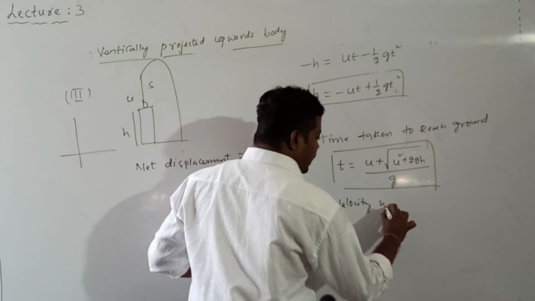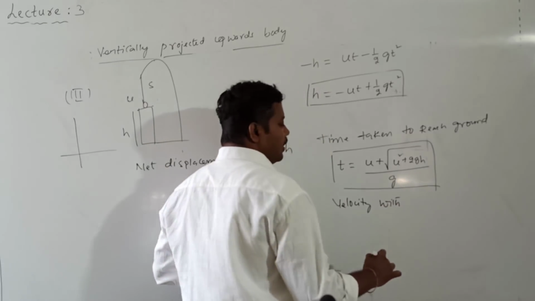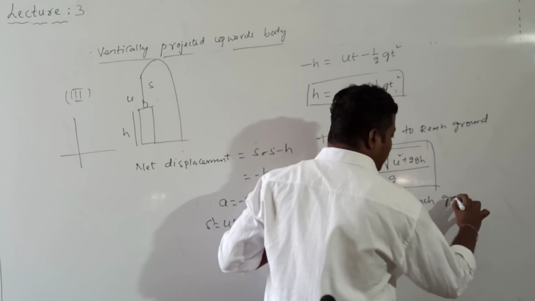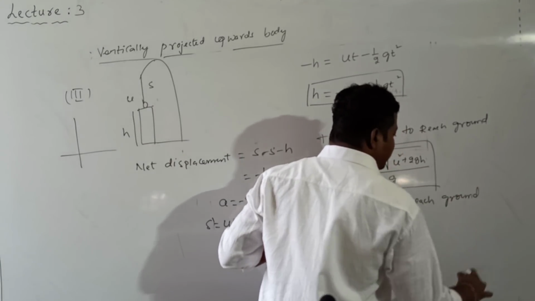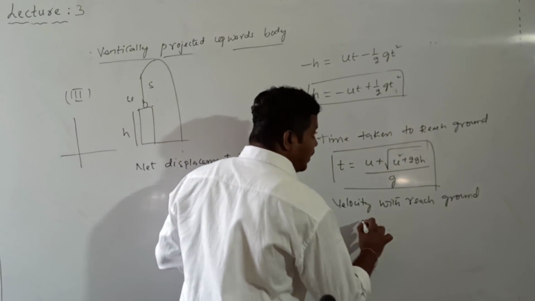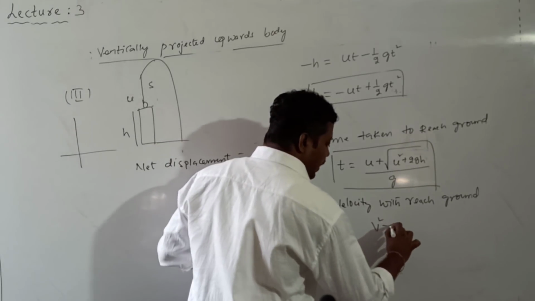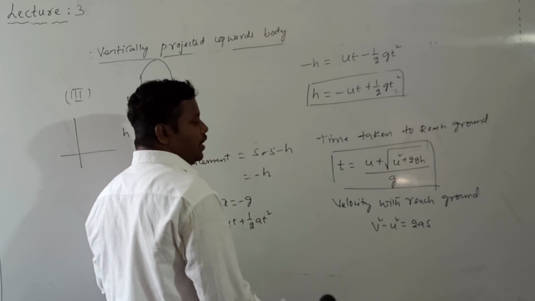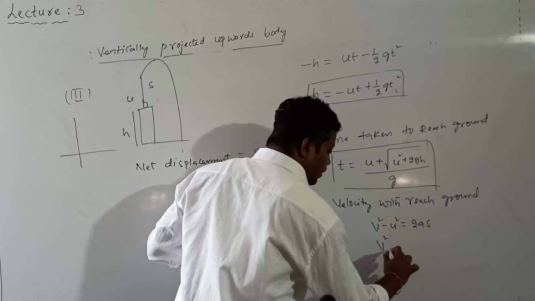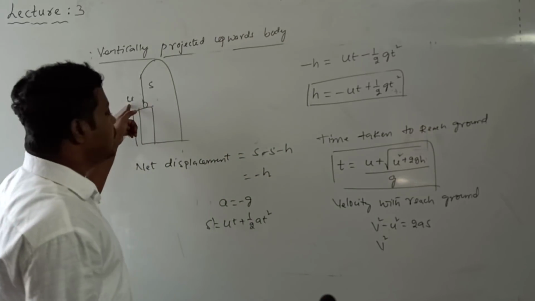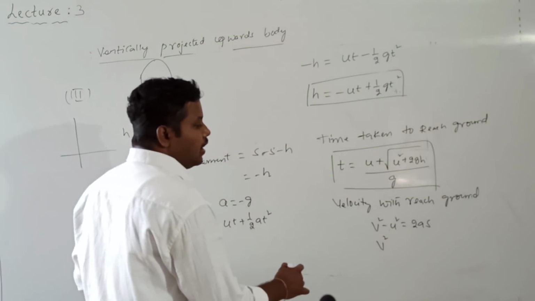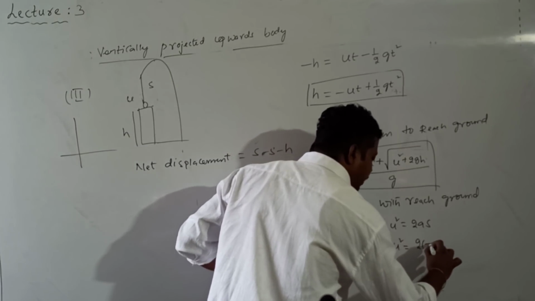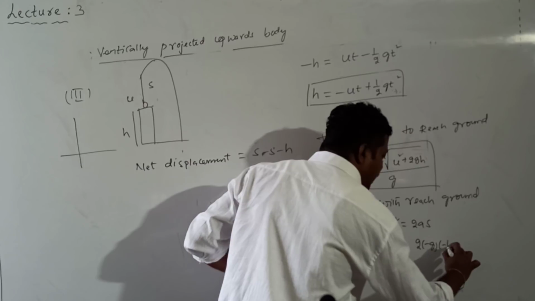What is the velocity with which it will reach the ground? To calculate velocity, the general formula is v square minus u square is equal to 2as. Here u is not 0, because it is projected with the velocity u. So v square minus u square is equal to 2 into a value minus g, s value minus h.